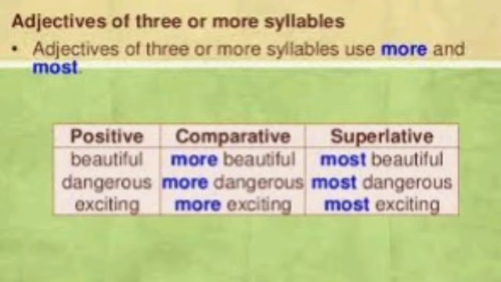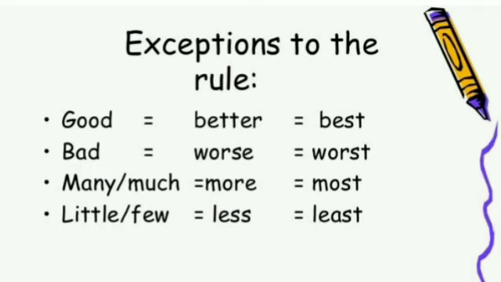Some irregular comparative and superlative degrees are first one good, better, best. Second one bad, worse and worst. Third one many or much. For that comparative degree is more and the superlative is most. The last one is little or few. For that comparative degree is less and the superlative is least.